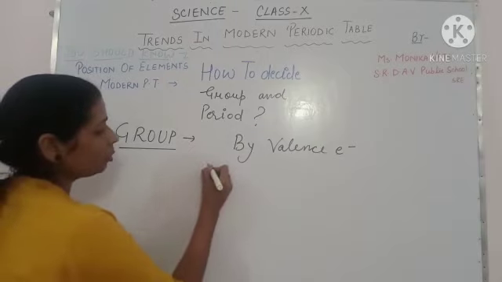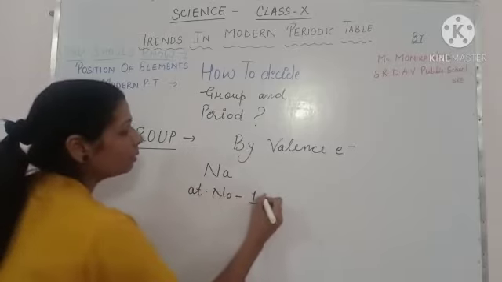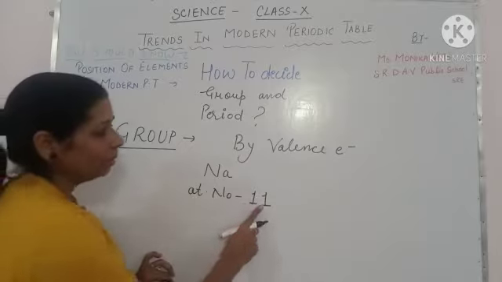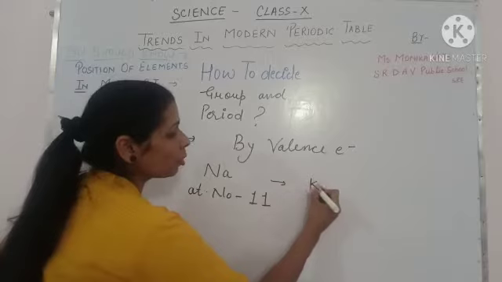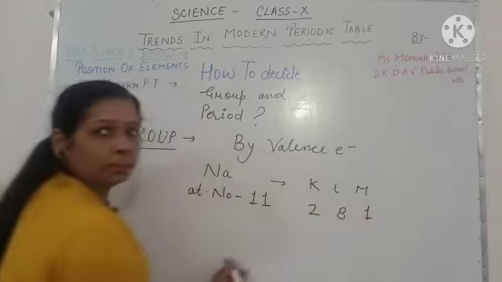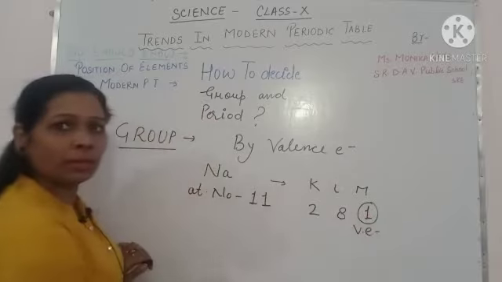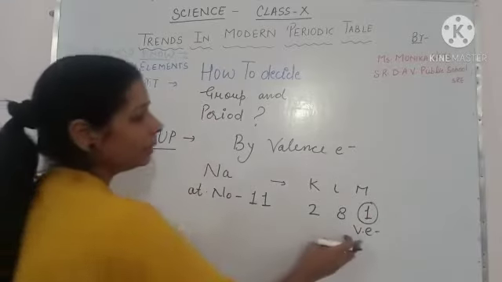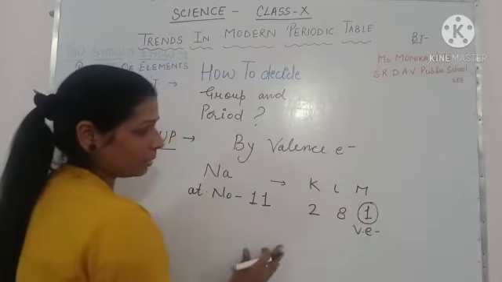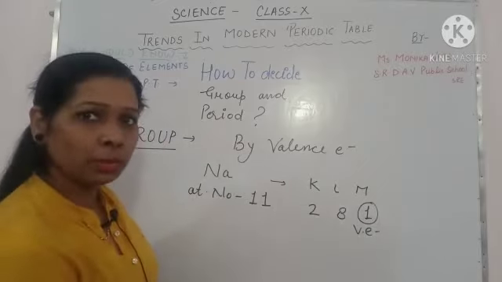I will give an example to you. Sodium has atomic number 11, and according to that, its electronic configuration will be 2, 8, 1. Like this, the last one is the valence electron. Last shell में जितने electrons होंगे, that is the valence electron. So the valence electron will decide: if valence electron is 1, then group is 1. If valence electron is 2, then group is 2.